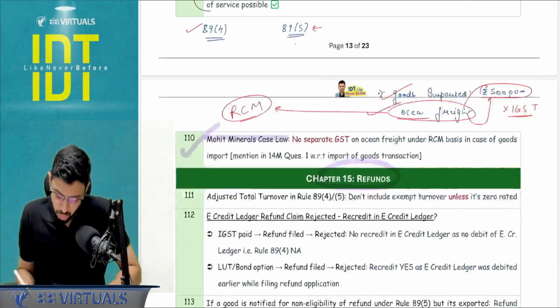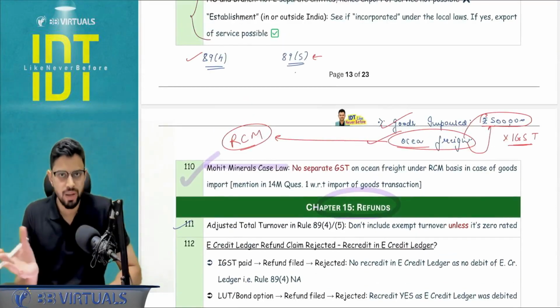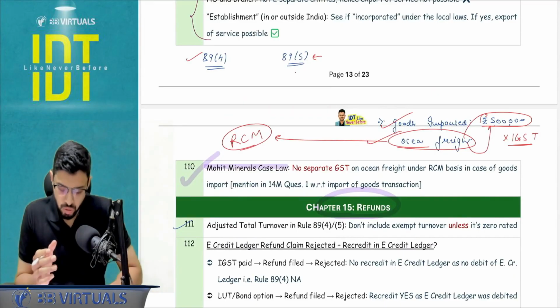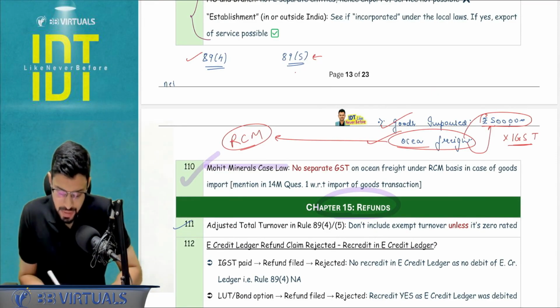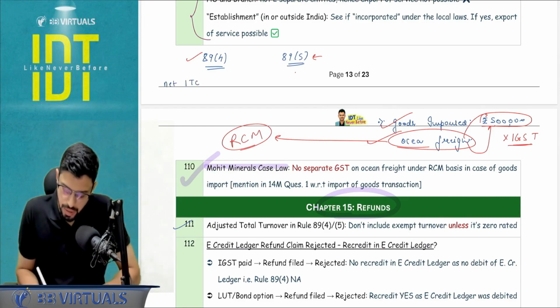Okay, let's start. 89.4, 89.5. Before going to the point, I want to quickly revise the formula with you. So try to scribble it with me. 89.4 formula is very simple. Net ITC into zero rated supply of goods plus zero rated supply of services upon adjusted total turnover.